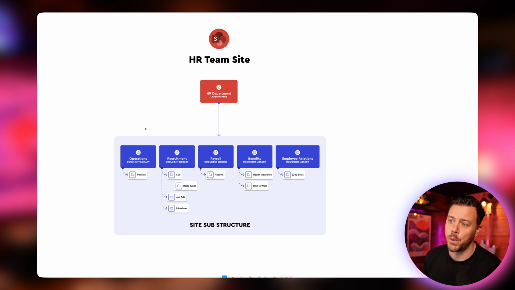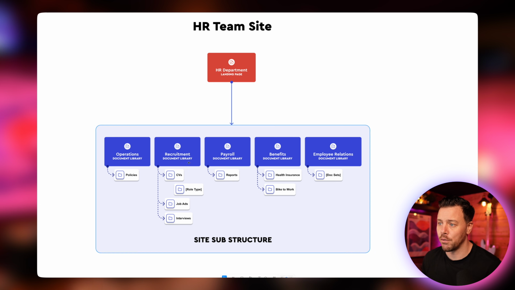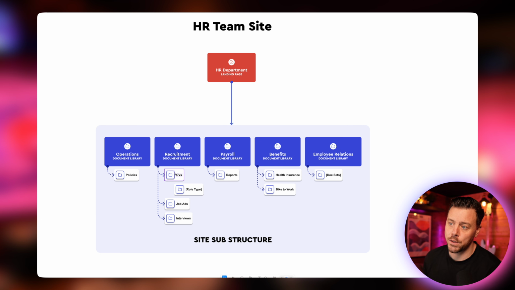So over here, we will still use metadata, but we're going to use really light touch metadata, okay? And that's to solve some of the issues we found in our discovery. So we will use folders, but we're not going to have them deeply nested folders. So an example might be if we look at a recruitment document library, we'll still have a folder for CVs, and we might even have a folder within there by role type. We'll have a folder for job ads and a folder for interviews. So folders are okay. People are used to it, and that's how they're probably going to want to navigate this, but we will make sure that we won't have deeply nested folders. That's something we all have to drink the Kool-Aid on.